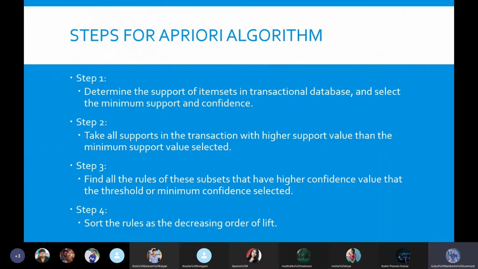Coming to the next slide here, we can see the different steps which we will be performing in an a priori algorithm. There will be 4 different steps, and these 4 steps need to be performed, even if we go with the coding part, or even if we are going by hand, trying to find out the frequency without any coding. Let's say we have a small data set and we are trying to find out the values by hand. We can even do it, but these 4 steps need to be done.